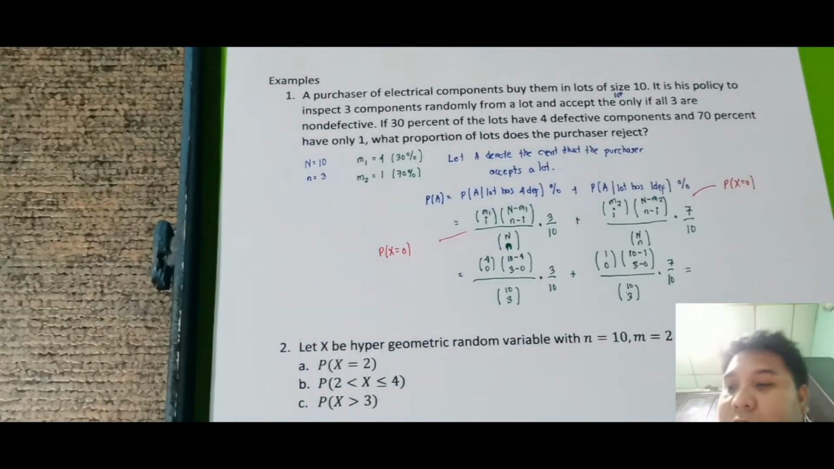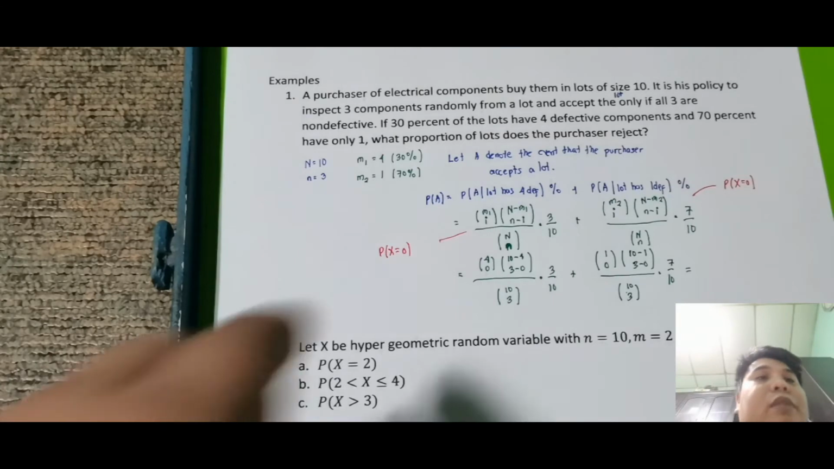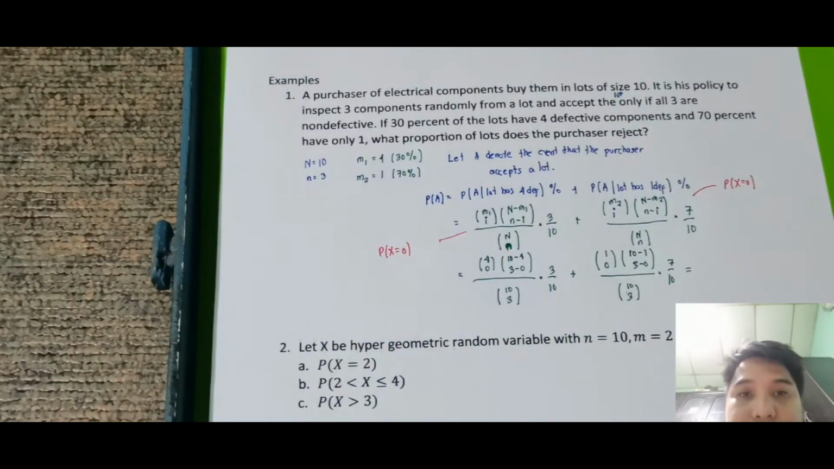So now, pakicalculate na lang natin para medyo mabilis tayo. So pag kinalculate nyo yan, computing ko na lang. Unang fraction is 4 taken 0.